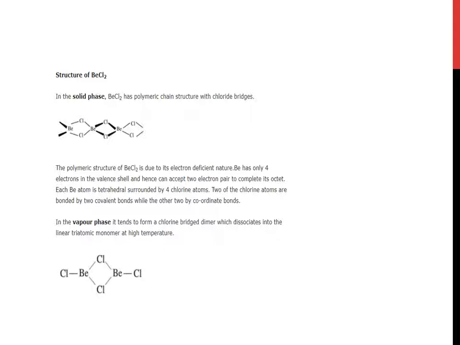Two of the chlorine atoms are bonded by two covalent bonds, while the other two by two coordinate bonds. In the vapor phase, it tends to form a chlorine-bridged dimer, which dissociates into the linear triatomic monomer at high temperature, as is visible on the screen.